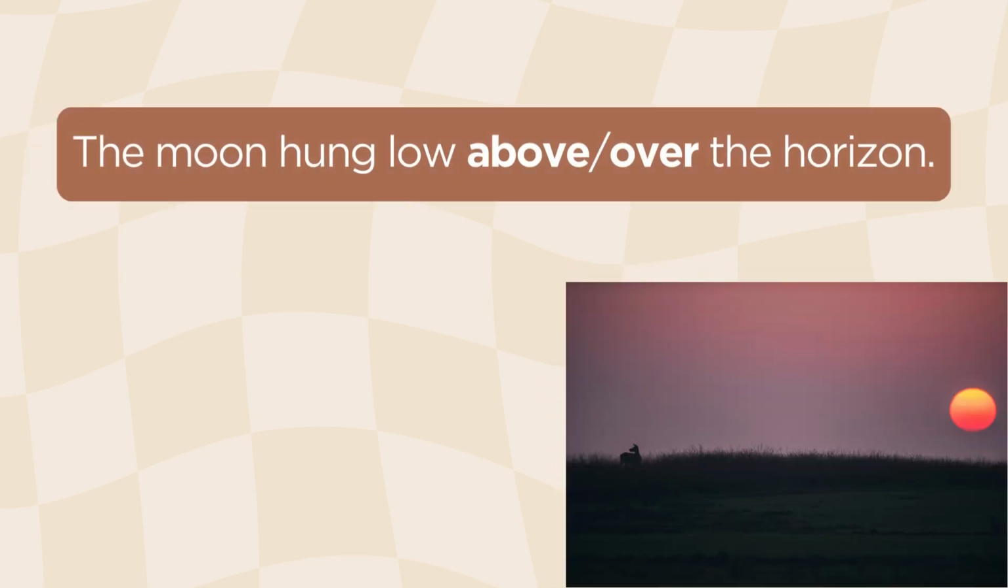Another example, the moon hung low above or over the horizon. Whether we say the moon hung low above the horizon or the moon hung low over the horizon, both are correct. Whether you use above or over in this context, both suggest that the moon is positioned at a higher point in relation to the horizon.